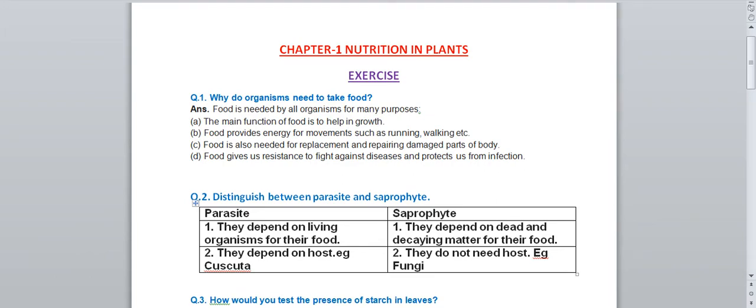So today in this tutorial, I will explain the question answer of class 7th Science NCERT, chapter number 1, Nutrition in Plants. This will be helpful for the CBSE students and for other state boards also. I will explain each and every question in this tutorial so that it will be helpful for you to learn the answers and perform well in your exam. So let's start with our discussion.